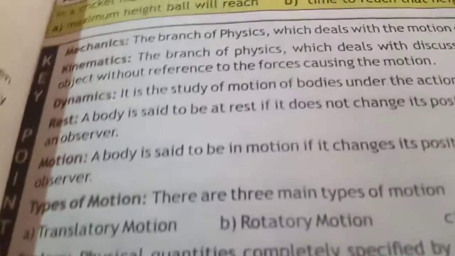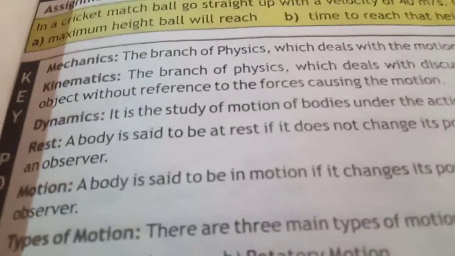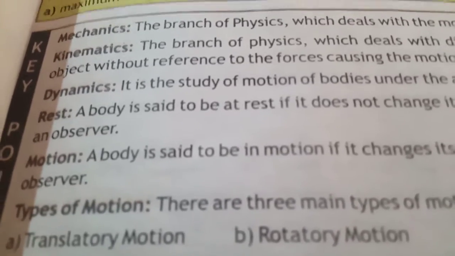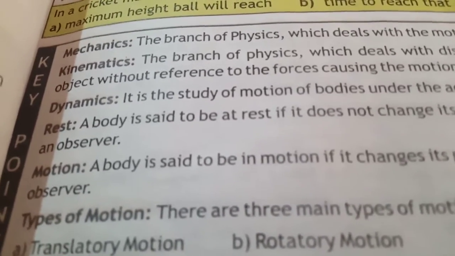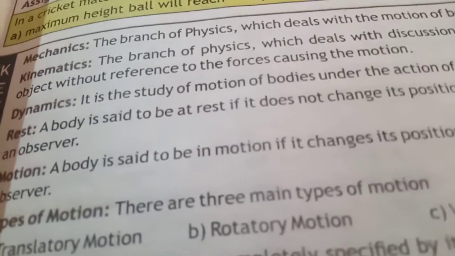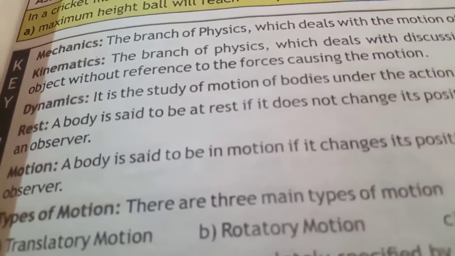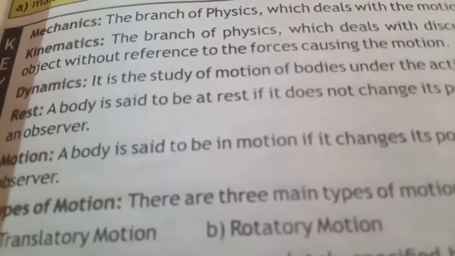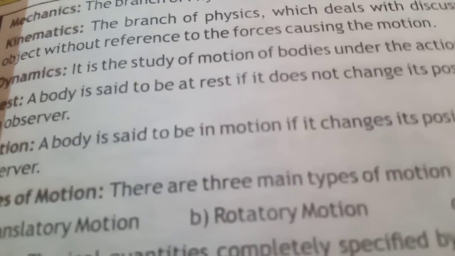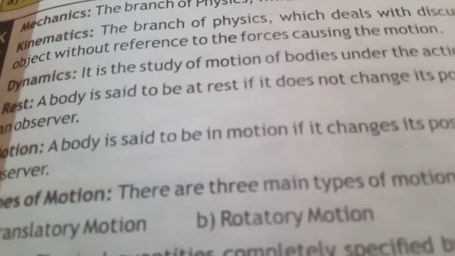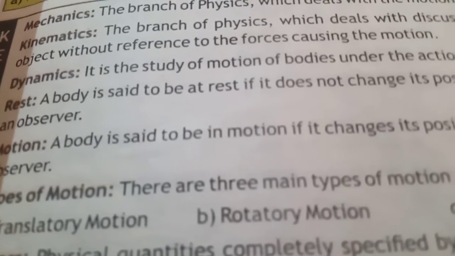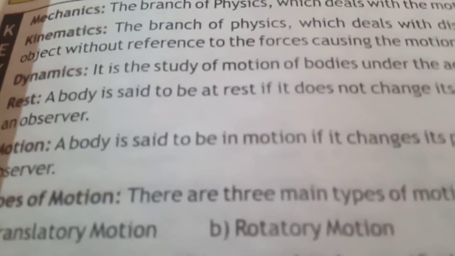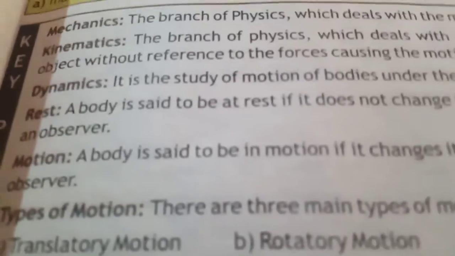Move on. The second branch of mechanics is dynamics. Mechanics is the branch of physics, and dynamics is the branch of mechanics. As a whole, dynamics is a branch of physics. It is the study of motion of objects under the action of forces. In this branch we deal with the forces between two objects. When two objects move relative to one another, they exert a force on one another. That force we study in the dynamics branch.